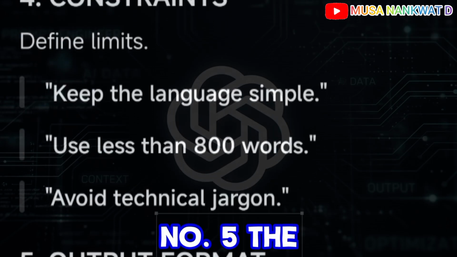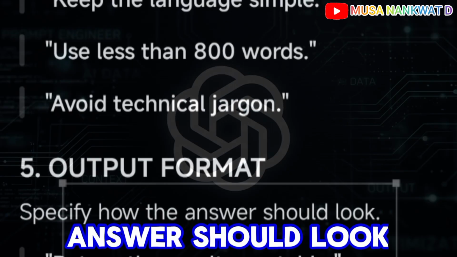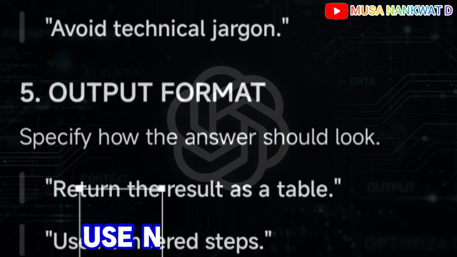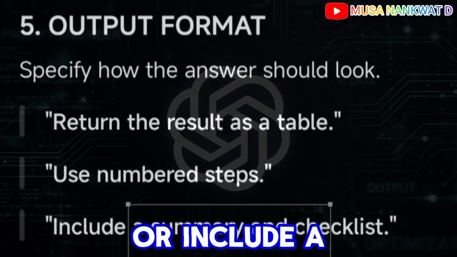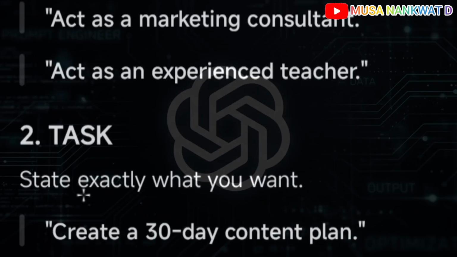Number 5, the output format. Specify how the answer should look, e.g. return the results as a table, use numbered steps, or include a summary and checklist. So these are the 5-part prompt formula that one should follow.